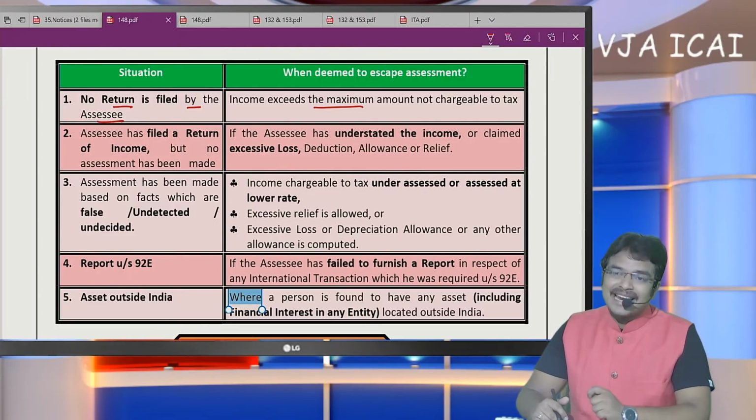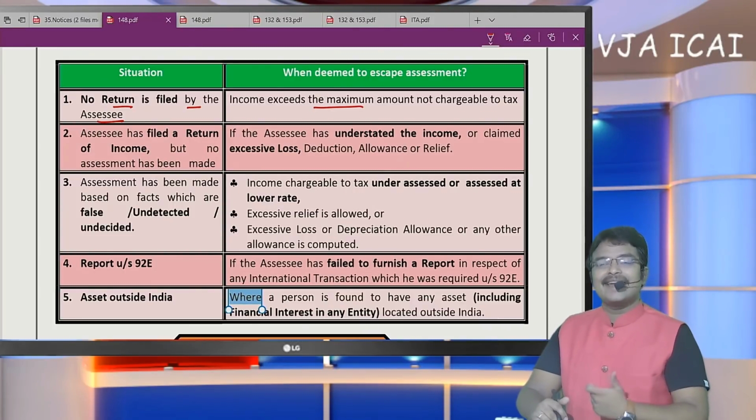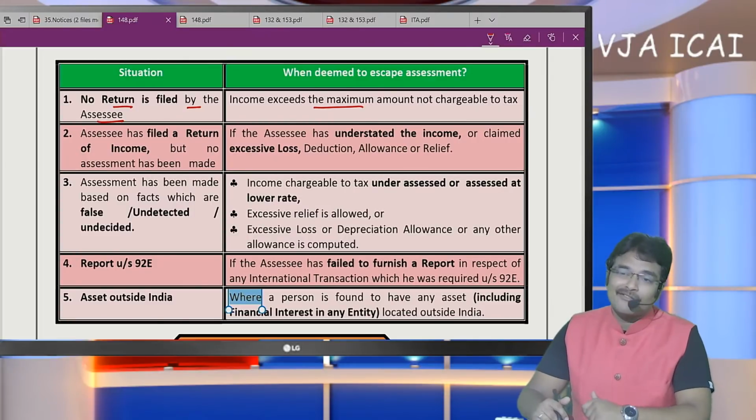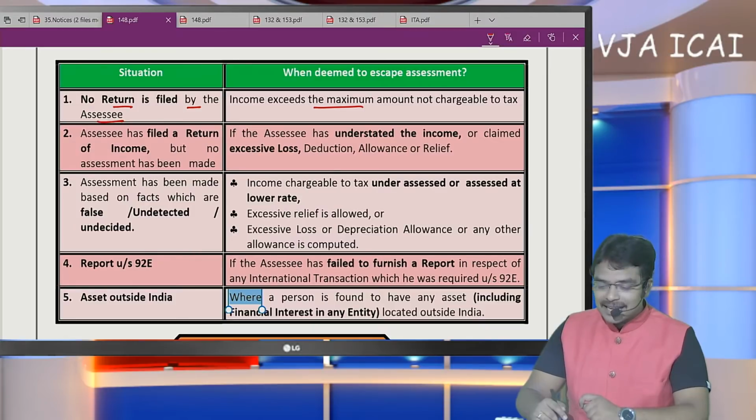In the statement of financial transactions, the information is available, but the return has not been filed by the SSC. Either gain or loss must be disclosed by filing a return of income, but he has not filed his return of income. So the assessing officer shall issue notice under section 148 that your income has escaped the assessment.